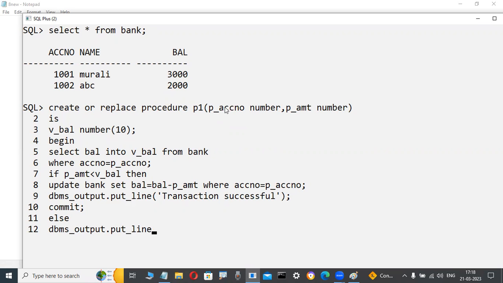Now slowly observe it here. Insufficient funds. Anything. Enough. Don't read this one, just observe it. Enough. Now, this is the way senior programmers who are developing a real project write it like this only.